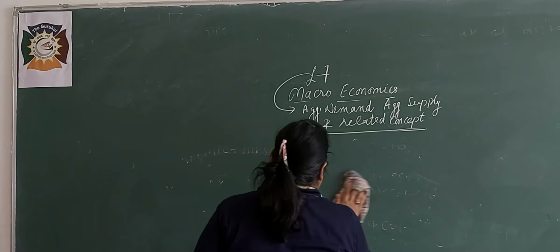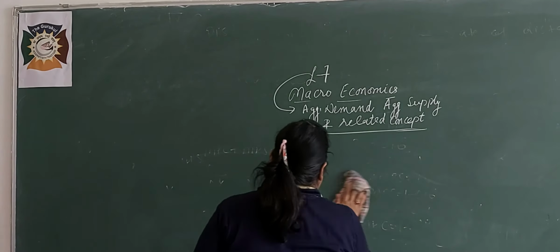Let us start because I know the formula. My formula is minus C bar plus MPS into Y. Now I will put the values. It will be minus 200 plus 0.4 into 1000, that is minus 200 plus 400, and the answer will be 200.